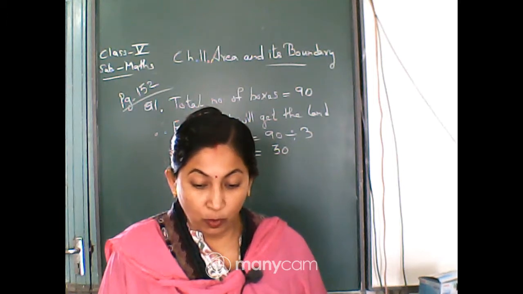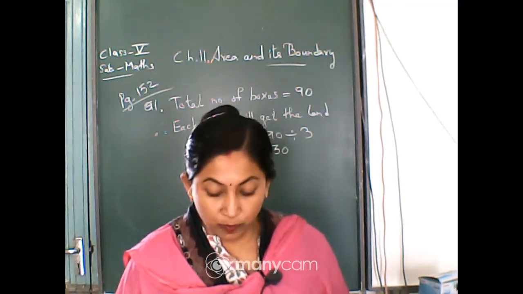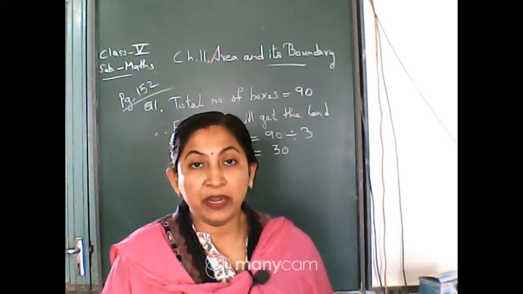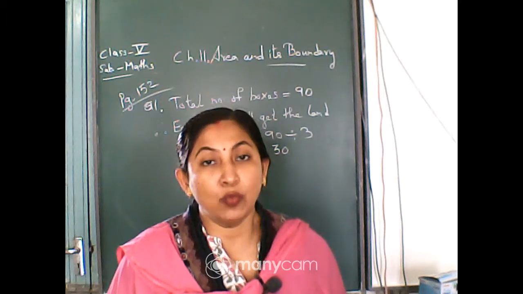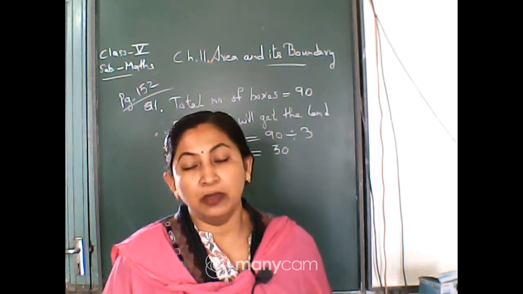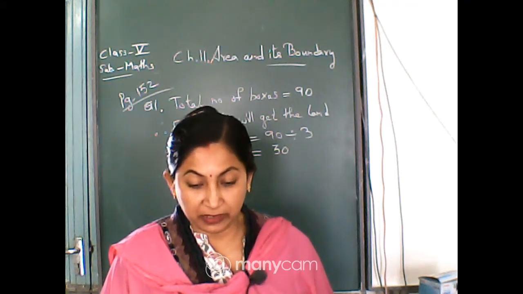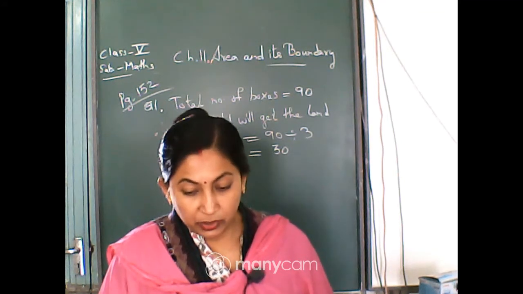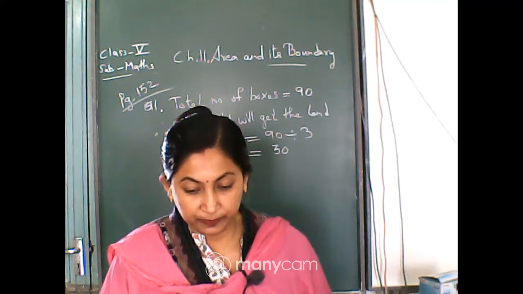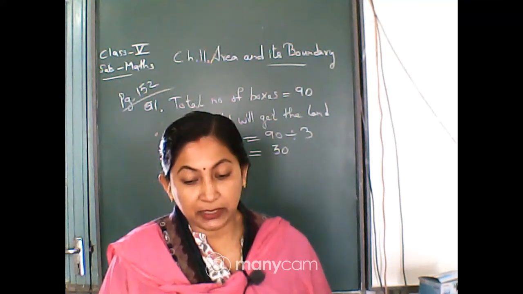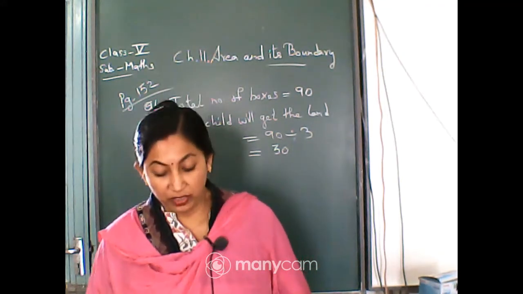You will do it at home. You will color the squares, 30 squares for Chumki, 30 squares for Jhumri and 30 squares for Imran, which includes 1 tree. Either you divide it horizontally or you divide it vertically. It is your choice. Yes, it is correct. Okay, the 30 squares you have to divide in such a way that each should get 1 tree also.